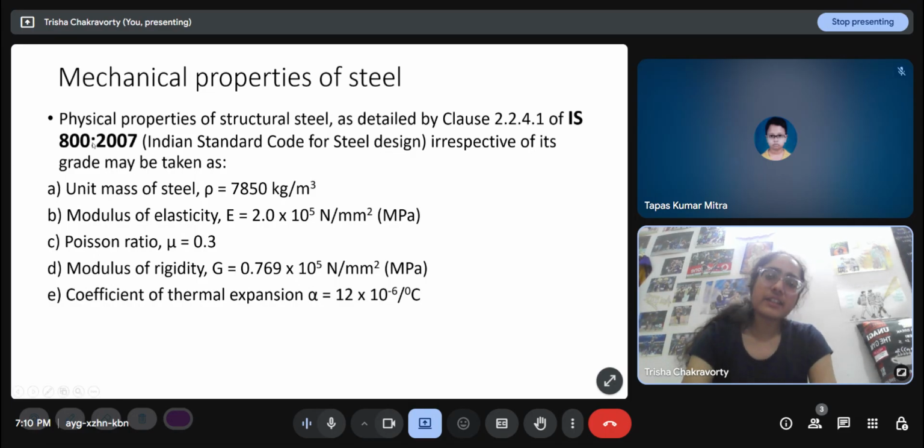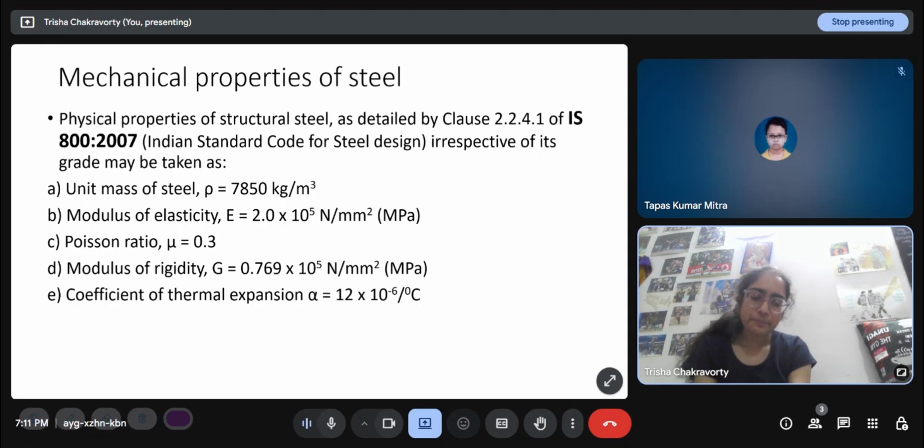These are irrespective of the grade of steel. The stress strain curve for different grades of steel is different, but the modulus of elasticity, so the initial slope, is roughly always the same, or at least similar. So the code says that whatever be the grade, these five quantities, if I need them somewhere in design, generally we don't need this, but wherever I will need these, like I will need the unit weight of steel to take the dead load, right? Dead load is the self weight of the structure. So for that, I will need the density of steel. So it says that whether I'm using Fe 250 or Fe 275 or something, I can take roughly the same density.